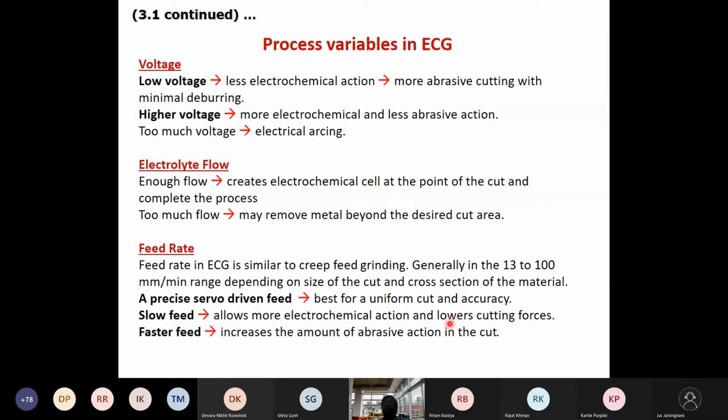At the same time, it lowers the cutting forces. But if we opt for a faster feed, obviously the ECM action does not get so much time to proceed, and since the contact remains the same, we can have an increased amount of abrasion action in the cut. So faster feed, we have to minimize it and slow down the process to an acceptable level.